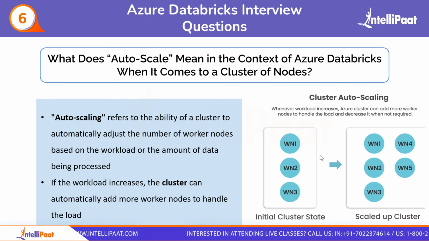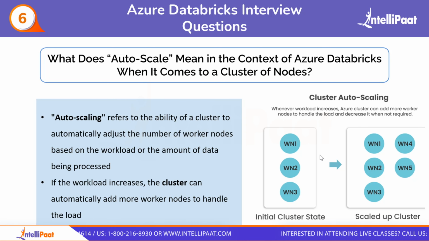Here is a diagram of a cluster autoscaling process in Azure Databricks. The diagram shows you a grid of worker nodes, WN, which are labeled WN1, WN2, 3, 4, 5, and so on, which are connected together, okay? So these can be automatically added or removed based on the workload demands. The initial cluster state has only 3 worker nodes, WN1, WN2, and WN3. And after scaling up, the cluster moved to WN5.